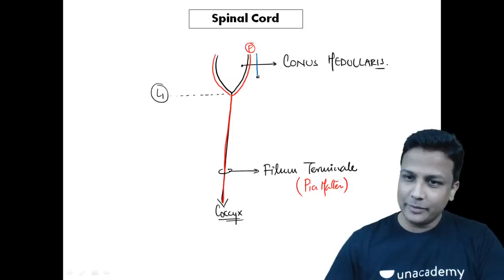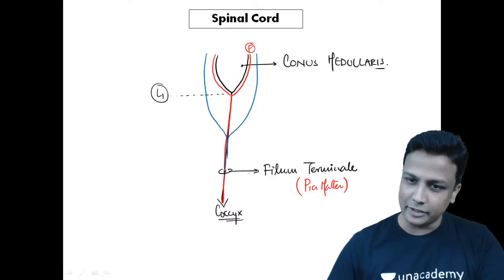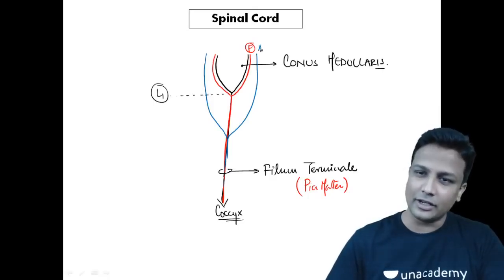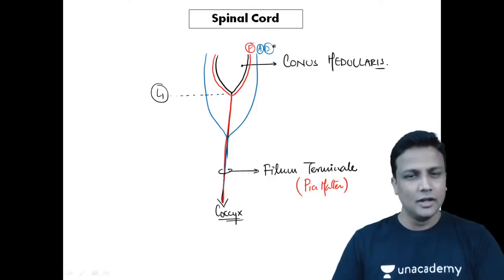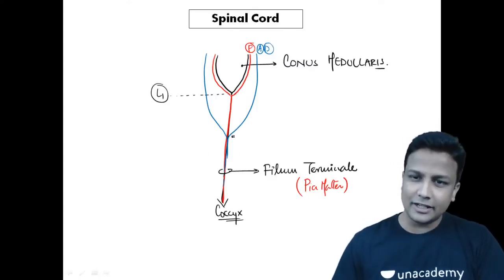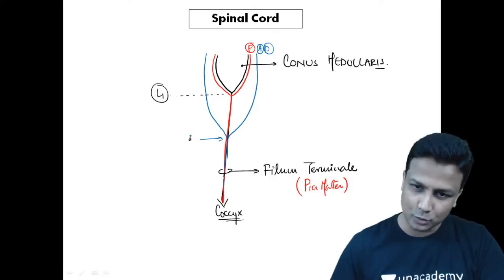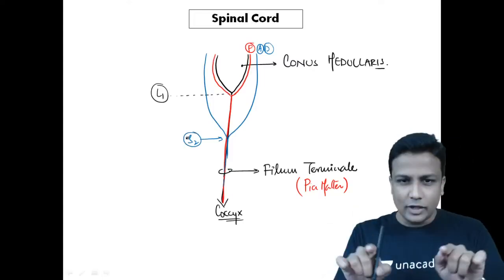The arachnoid and dura mater are going to descend down, and then they're going to come and meet here right now. They are going to merge with this pia mater. I'm just drawing one line there. You just try to imagine that is your arachnoid, and outside you have got the dura mater. Now one simple question which has been asked in the exam: where are the arachnoid and dura mater meeting, at which level? Remember, they are meeting at the level of S2. At the level of what, guys?